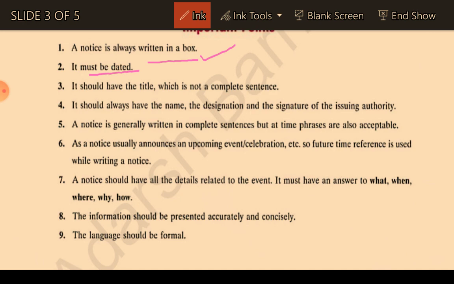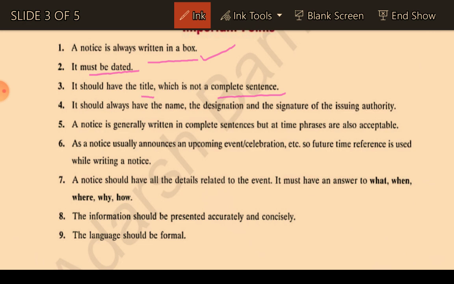It should have a title, which is not a complete sentence. That means we do not write a title like "A blood donation camp is organized by". The title should be within 2 or 3 words, and should not be longer than that. Within 4 or 5 words you can say it, just as we use 4 or 5 words for the subject in a letter. In the same way, in a notice we use a title within 2, 3, 4 or 5 words. A complete sentence should not be used as the title of the notice.